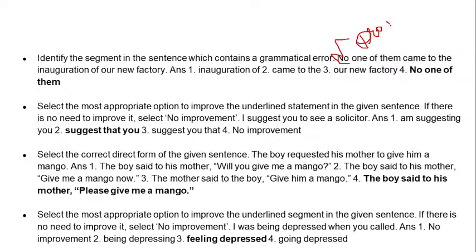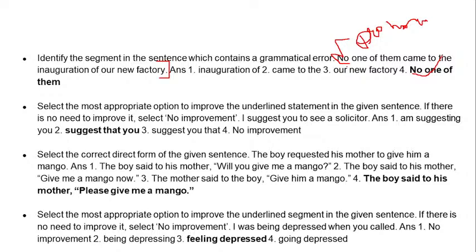This is a pronoun problem. The sentence goes as no one of them came to the inauguration of our new factory. So we do not write no one of them, instead we write none of them. So your mistake lies here.